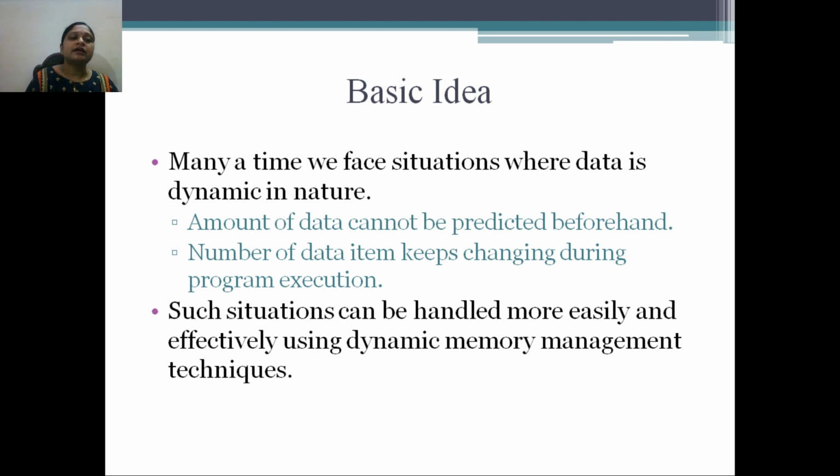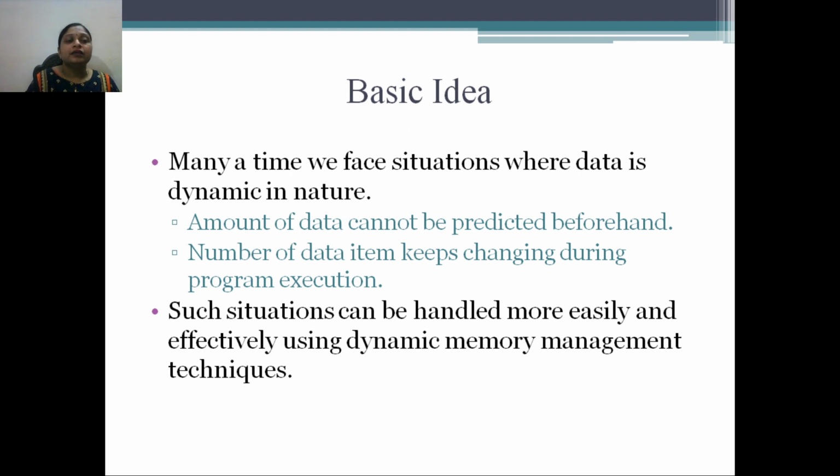When you study the concept of array, we know that while declaring an array, we need to mention the size of that array. For example, integer a of 10. From this statement we come to know that we want to create an array variable which is able to hold 10 integer numbers. One integer number requires 2 bytes of memory, so 10 integer numbers require 20 bytes of memory.